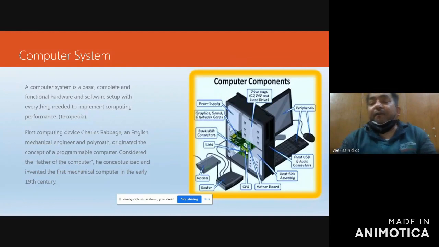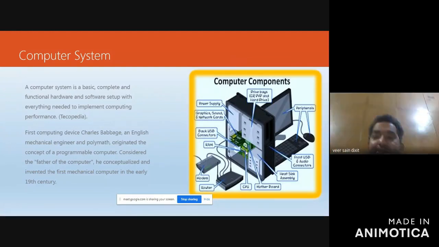Then, if we talk about the computer system in terms of hardware, this is again a collection of various components. You can see here a monitor, a mouse, and a keyboard. In this picture, this is an open cabinet with various hardware parts.